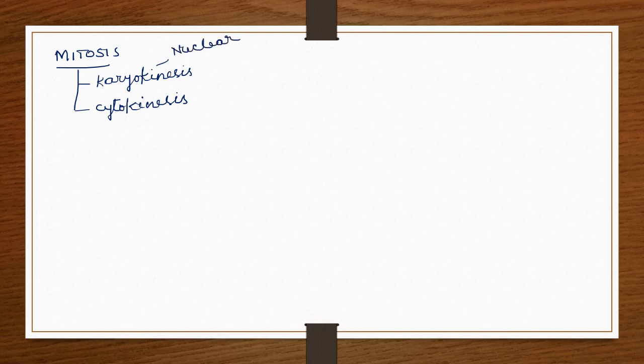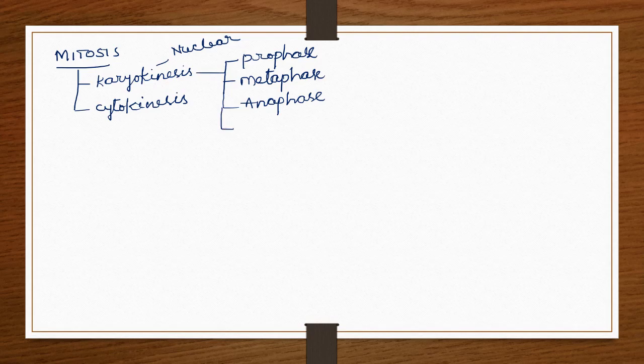This nuclear division or karyokinesis occurs in four phases: prophase, metaphase, anaphase, and the fourth one is telophase.